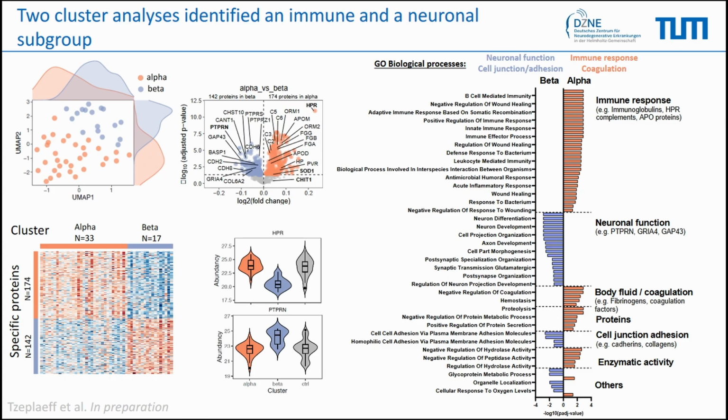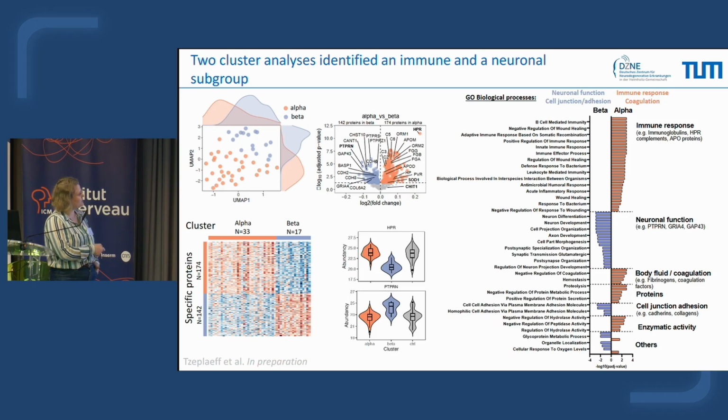So that's the result of the 2 cluster analysis. Here you can see the partition of patients either in the alpha group or the beta group, so this time they are well differentiated. We performed here a differential expression analysis comparing alpha versus beta and found a bunch of proteins that were differentiating these 2 groups. You can find a summary of this analysis on this heat map, with each column being a patient and each line being a protein that would be specific to the alpha group or beta group. So what is an alpha and a beta patient?